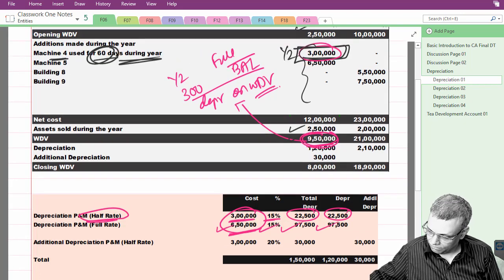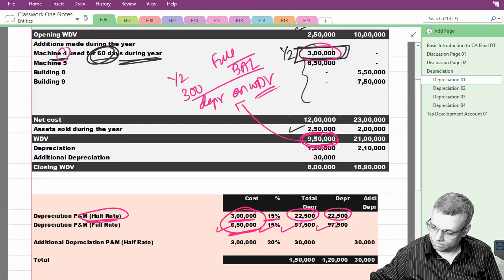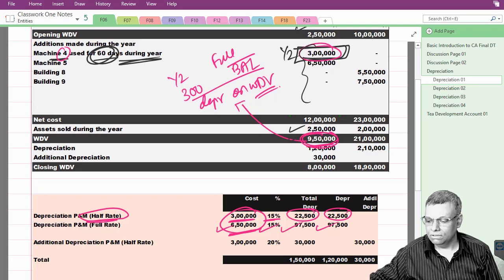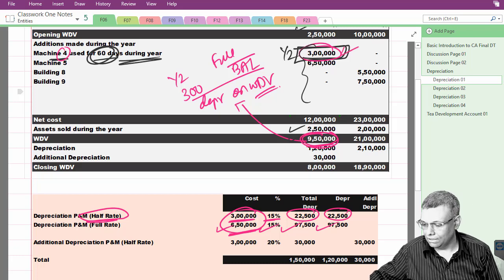Now if this asset, that is machine number 4, is eligible for, supposing, additional depreciation, it's an assumption, because additional depreciation also has a condition. So assuming that, because this is just a rough working, this is eligible for additional depreciation.